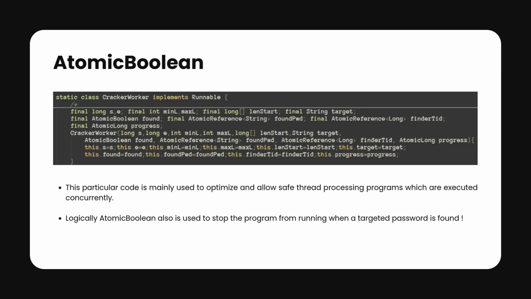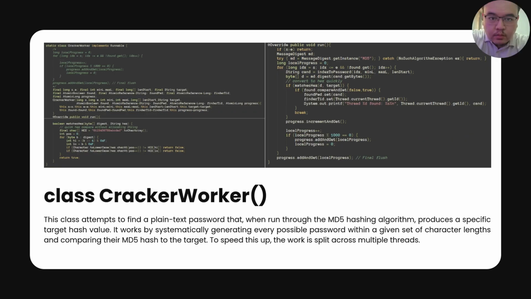So this is the atomic boolean. This particular code is mainly used to optimize and to allow safe stopping of threads when the password is found.